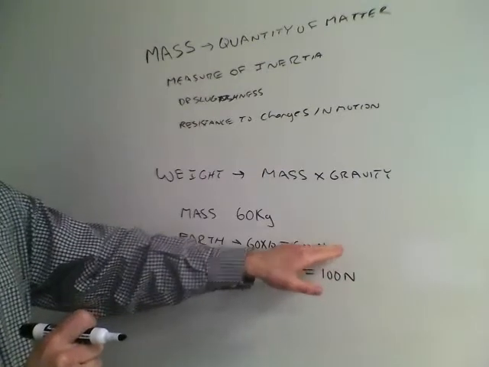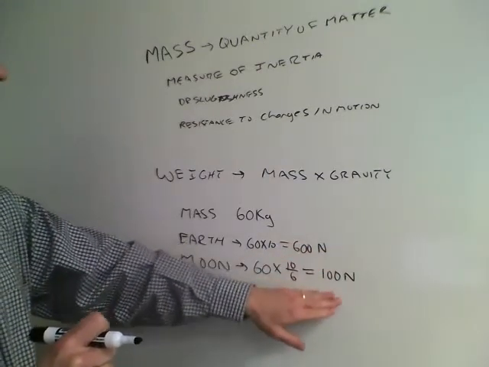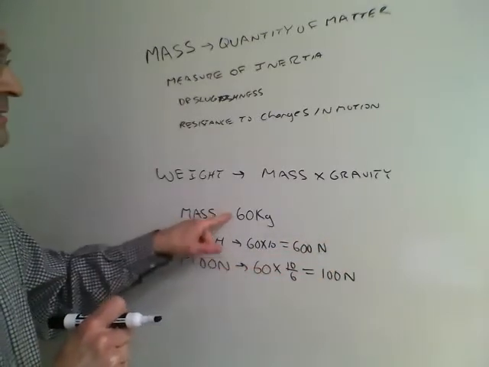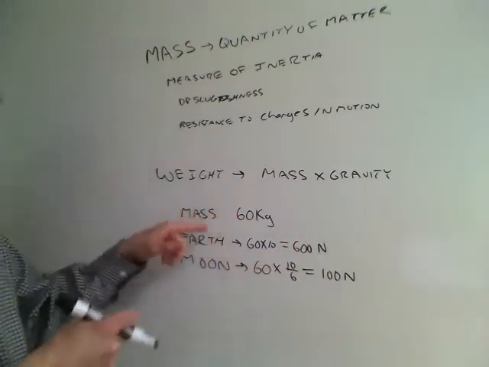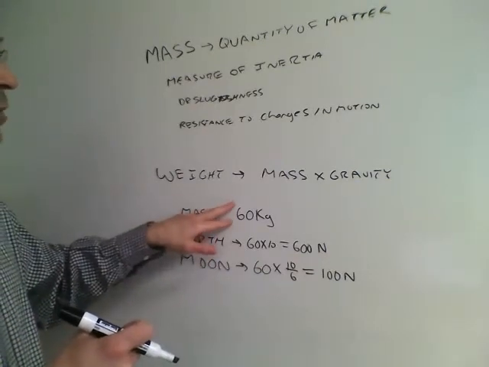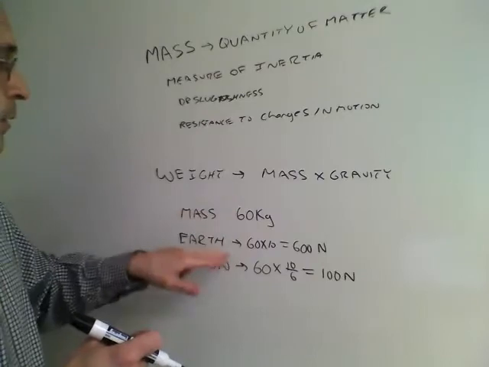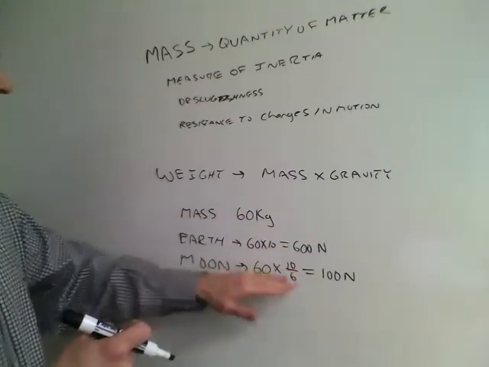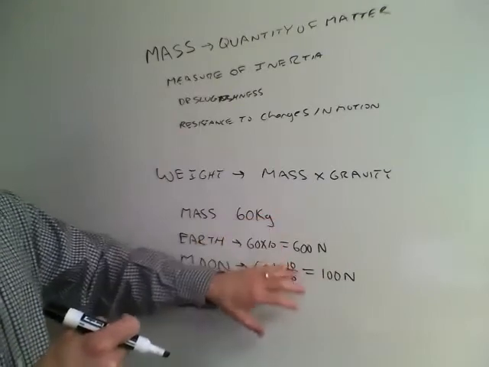And so what we see is that on the moon, the rock weighs less than on the Earth, but its mass is the same. So when you go to move the object, it still resists motion the same way, whether it's on the Earth or the moon. It's just the weight, its influence by gravity, that is different.